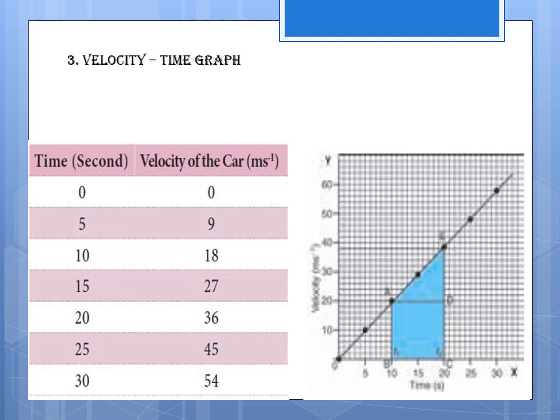Velocity is given as 10, 20, 30, 40, and time as 2, 4, 6, 8, 10, 12. The velocity goes 10, 30, 40, 35, up and down, so it is not uniform velocity. This is non-uniform acceleration.